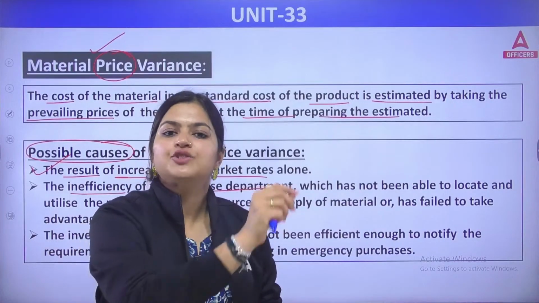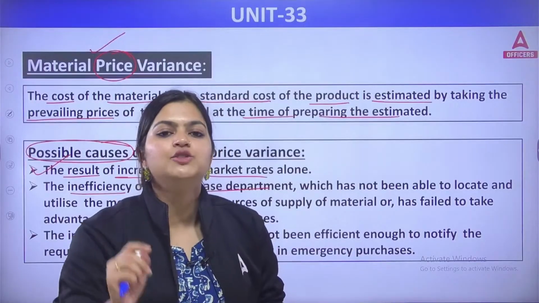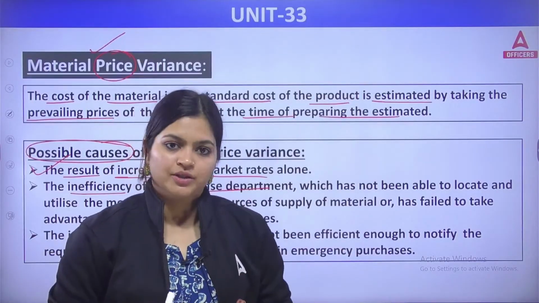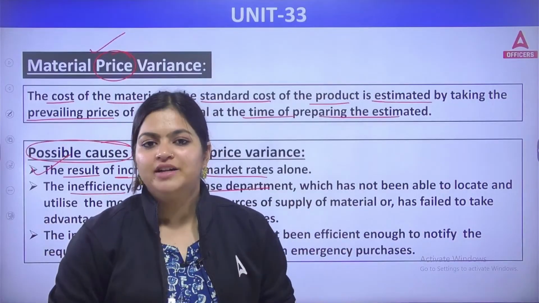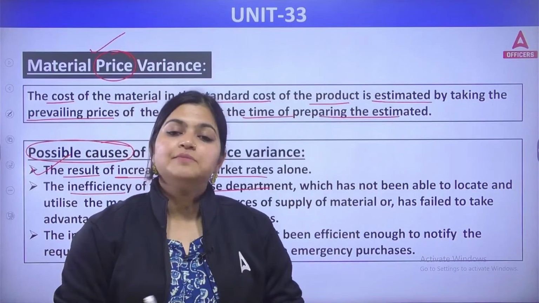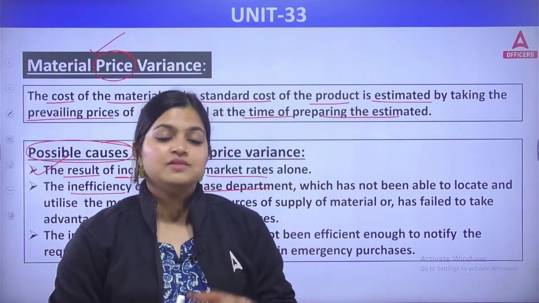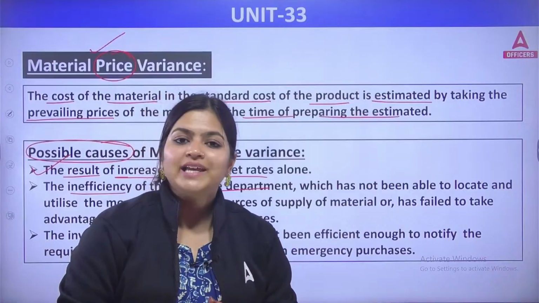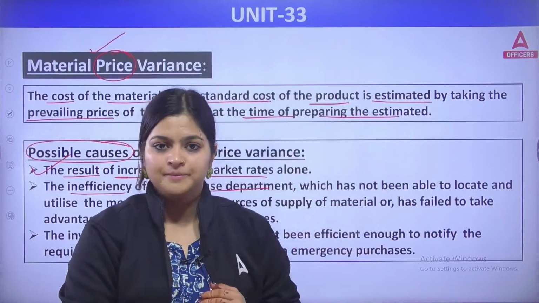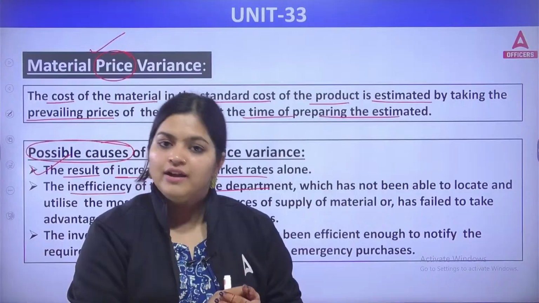Whoever purchases raw materials needs to have that bargaining nature, or when purchasing in bulk, needs to take the advantage of it. Sometimes variances are because of not bargaining or not taking the advantage of bulk purchasing. So this is one of the factors.